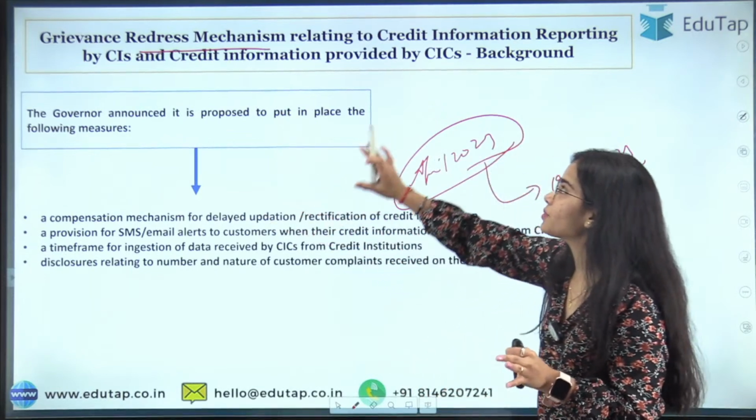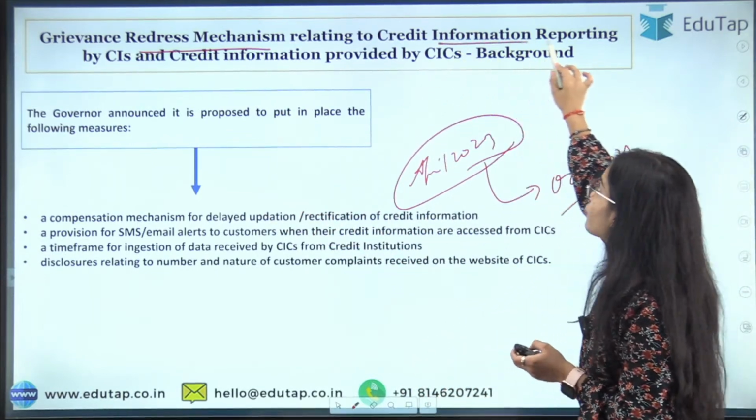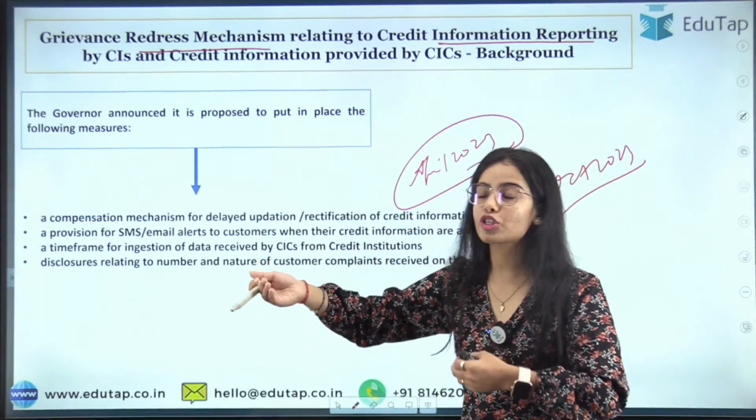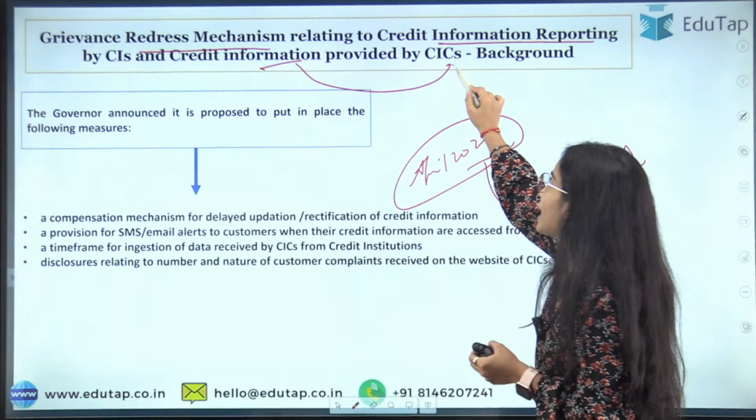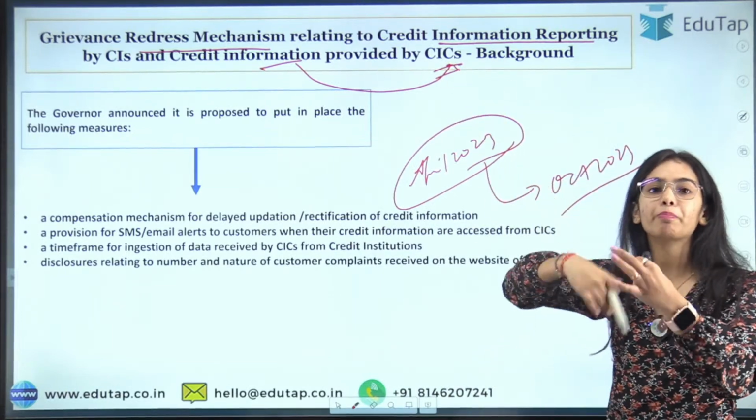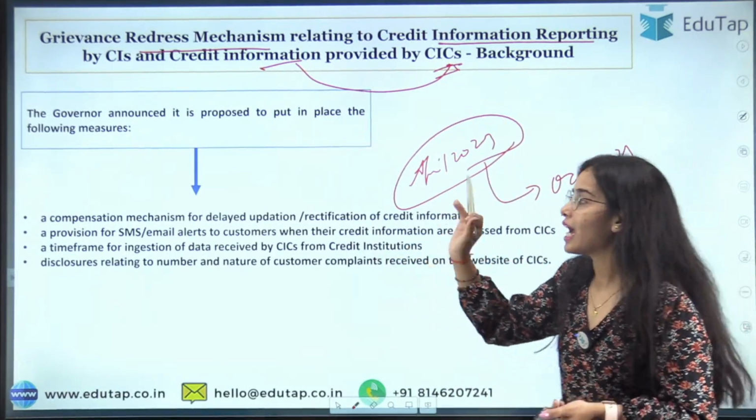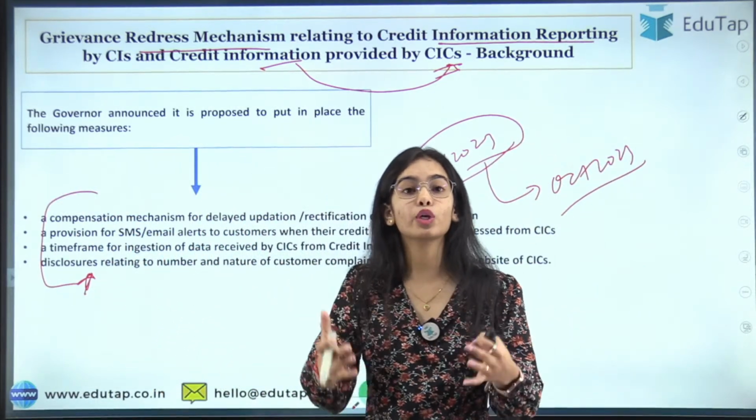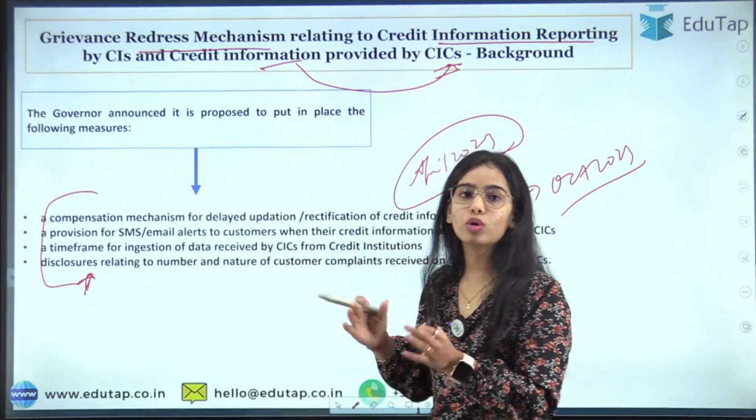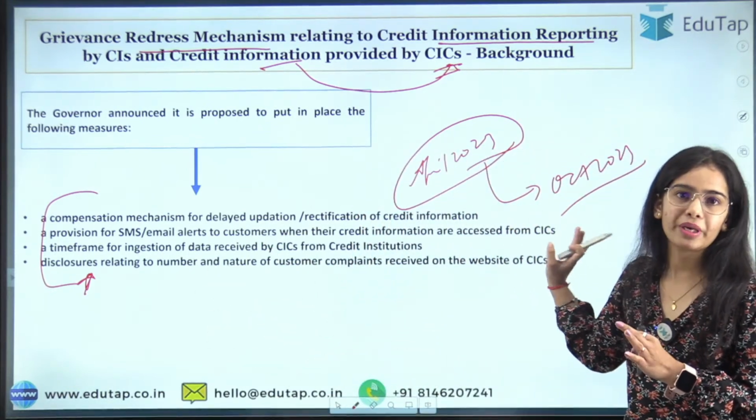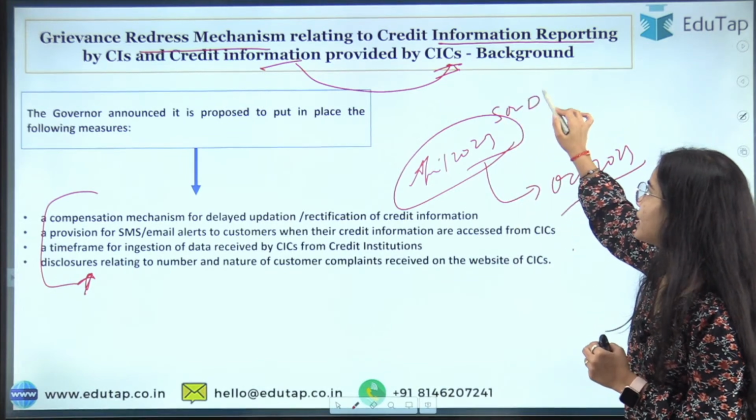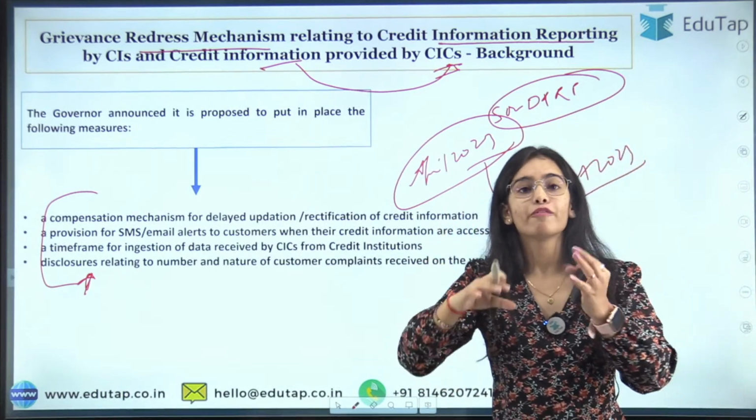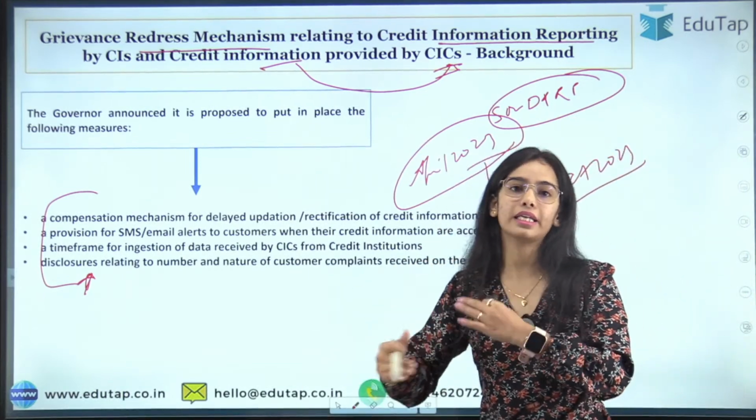grievance redressal mechanism that is relating to the credit information reporting by the credit institutions, because they are reporting the credit information and the credit information that is provided by the credit information companies. So there should be a better grievance redressal mechanism, and for this we will be taking all of these steps. But how these steps are going to work in the country, this is usually told in the later period. Okay, so in the Statement on Developmental and Regulatory Policies, only a draft, only an idea is proposed, which is being discussed in the later on period.